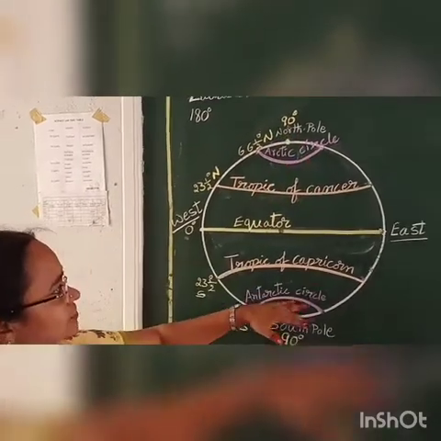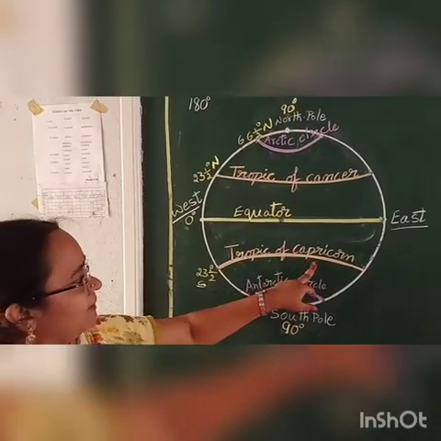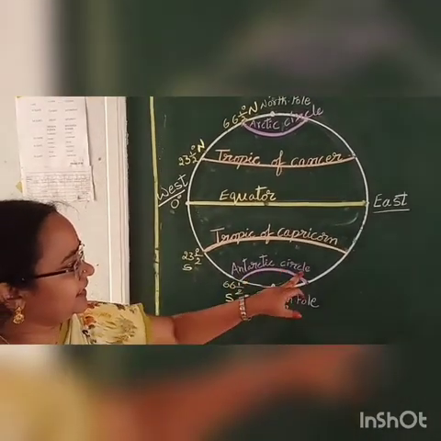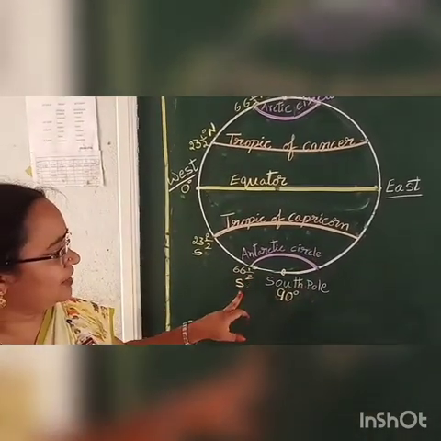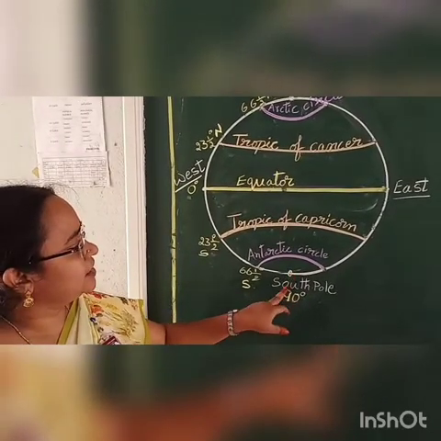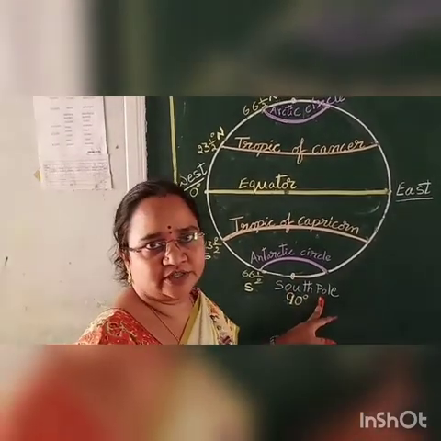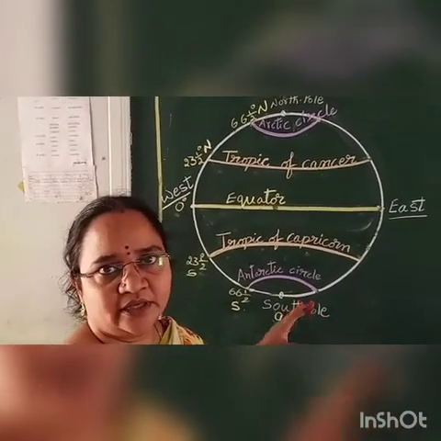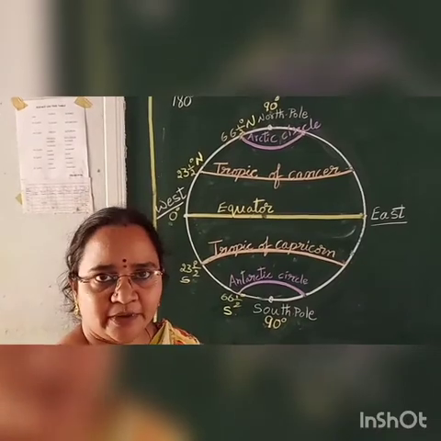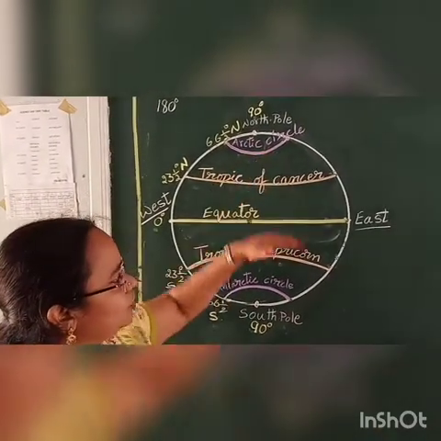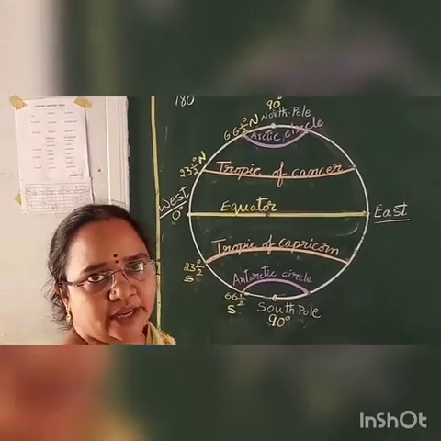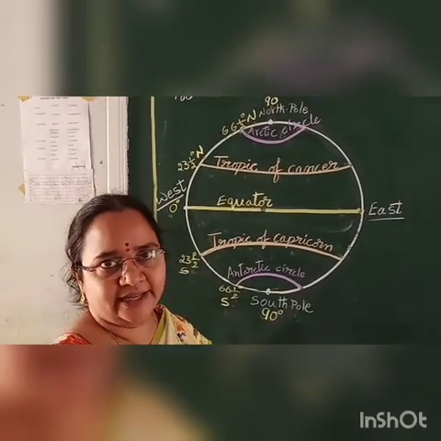Okay, come to the south side. Tropic of Capricorn, 23.5 degrees south side. Antarctic Circle, 66.5 degrees south side. And it is the 90 degrees South Pole. Okay children, all these I told yesterday. These important 5 latitudes help us to divide the globe into zones. Okay, in a further lesson we will learn about zones in detail.